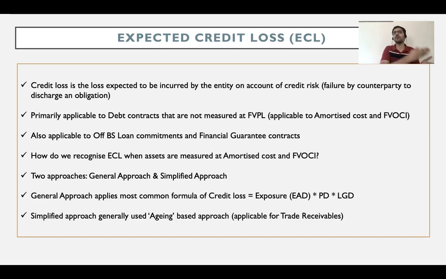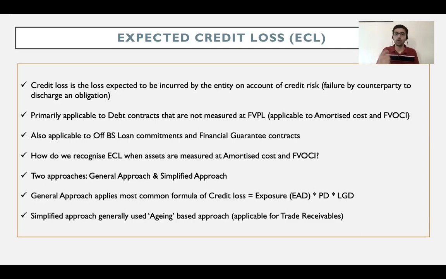Therefore, we moved from the incurred loss approach to the expected credit loss approach, where right on day one, whenever I am recognizing a loan or a debtor, the expected credit loss is recognized. This is not typically changing the way manufacturing entities or service sector entities recognize provisions, but it is a major change more from a bank's point of view. Therefore, instead of saying the word debtor, I will rather use the word loan.